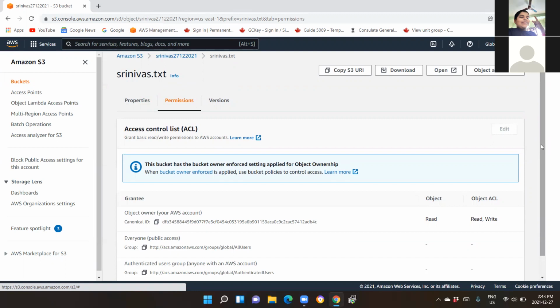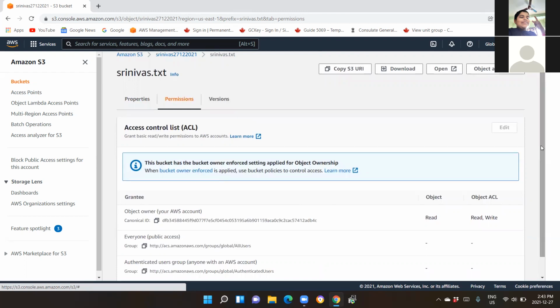The bucket has the bucket owner enforced setting applied. When bucket owner enforced is applied, use bucket policies to control access.